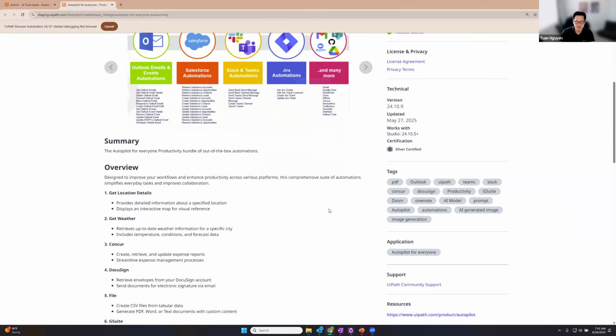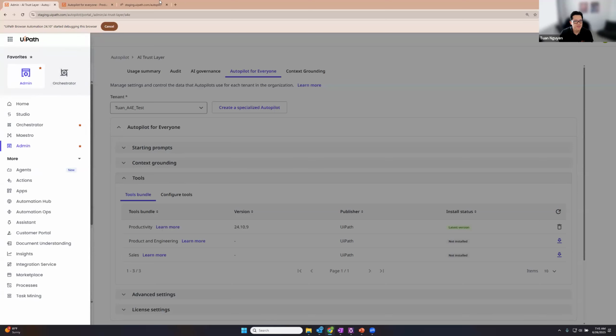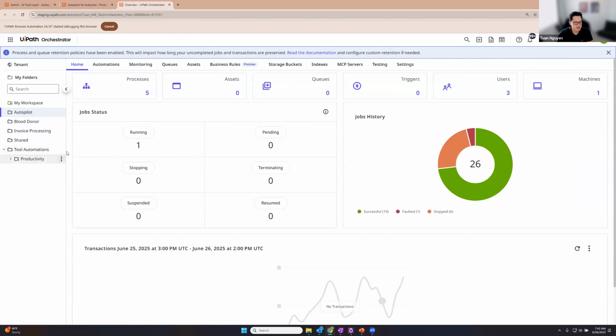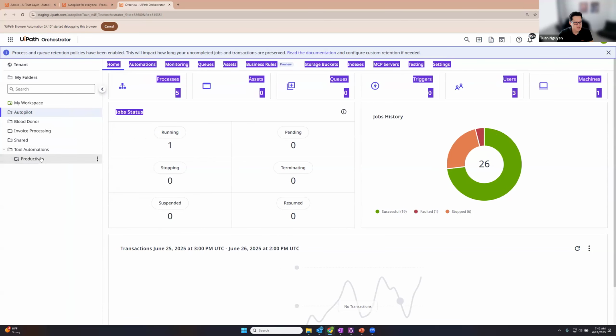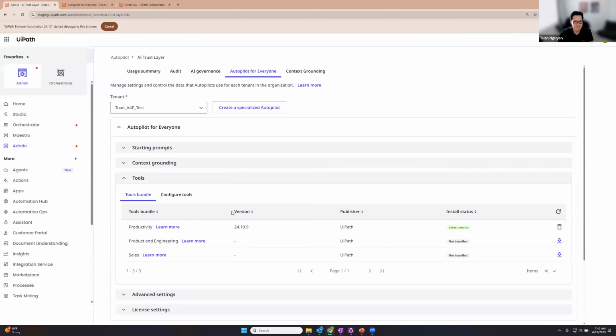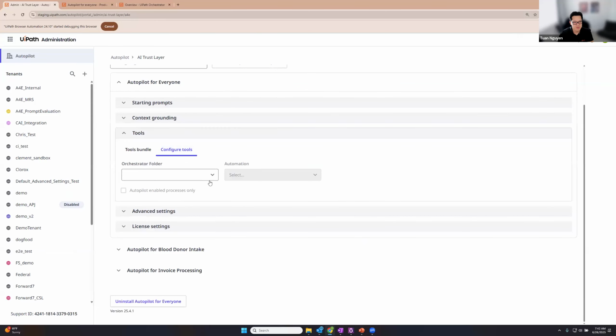Okay, so there are over 100 out-of-the-box automations that you can use directly in Autopilot for everyone. And all you need to do is click install, and then they will be installed in the orchestrator under a new umbrella folder called tool automations. And then under that folder, you'll have a solution that's installed. All right, so here are the productivity automations that have been installed because I installed them from my admin. Okay. Here you have a configure tool. So this is actually where you configure your automations further.